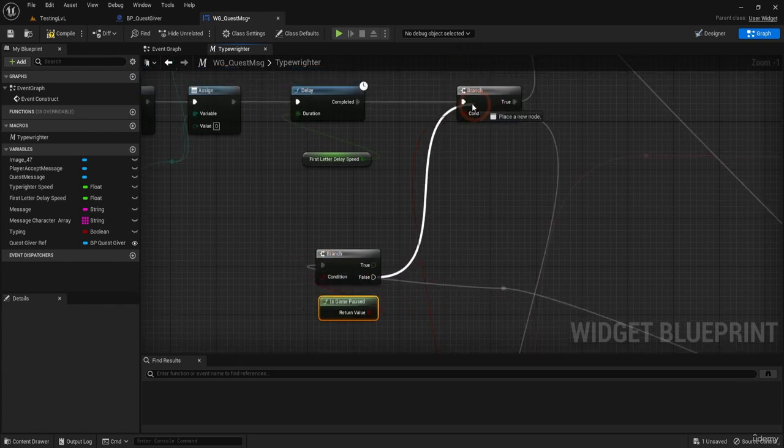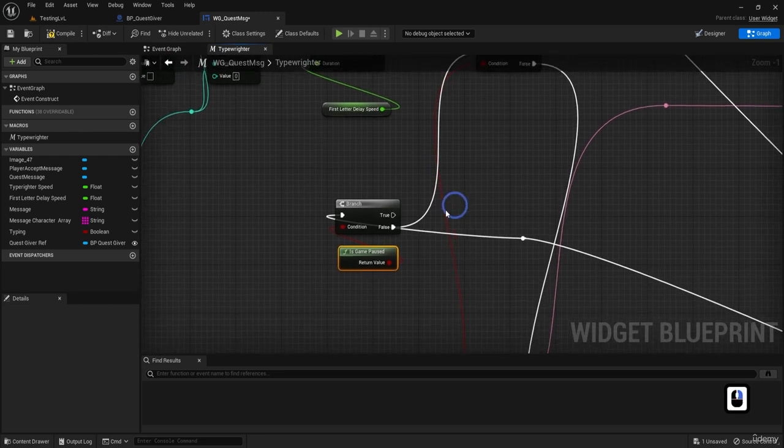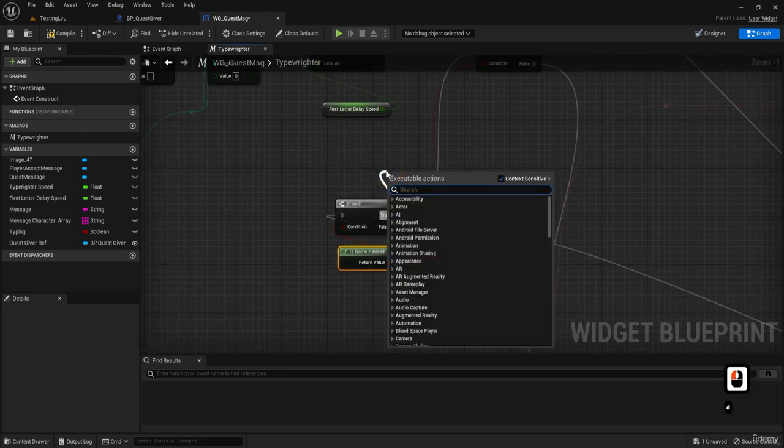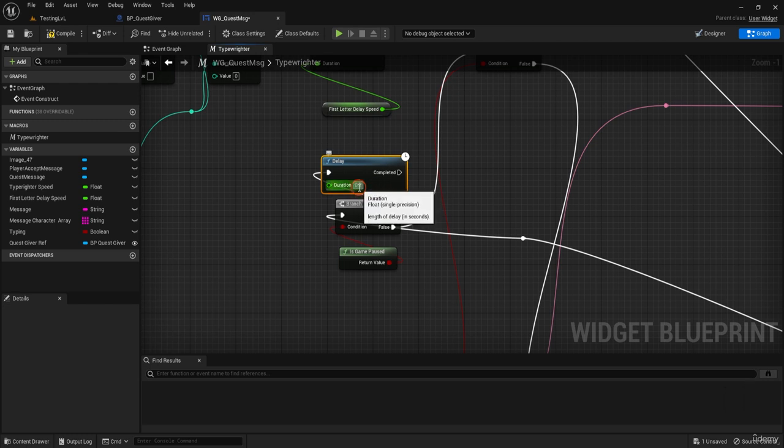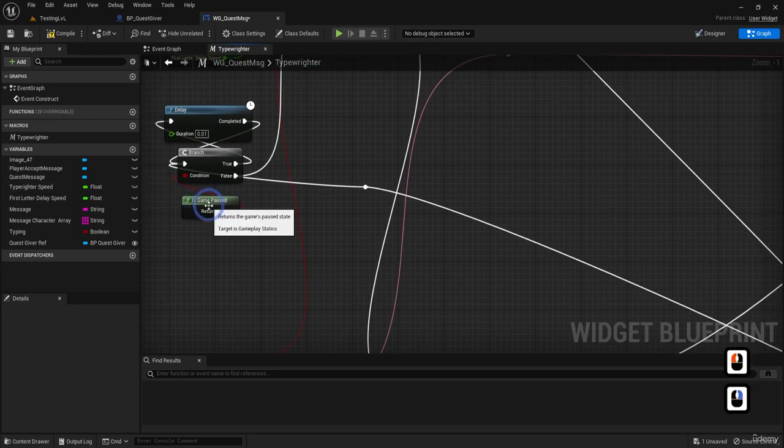And if it's false, it will continue here, and here we put a delay. This is not a very official way to make a check for it, but let's say we're checking every 0.01. If the game is false, this can cause an endless loop, but it won't because it checks if the game is paused.